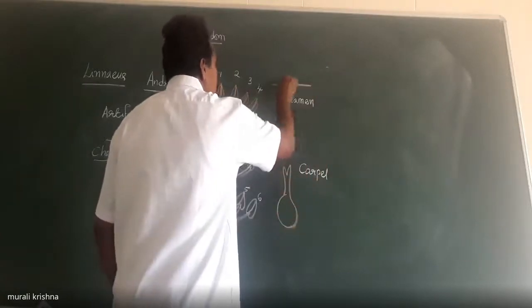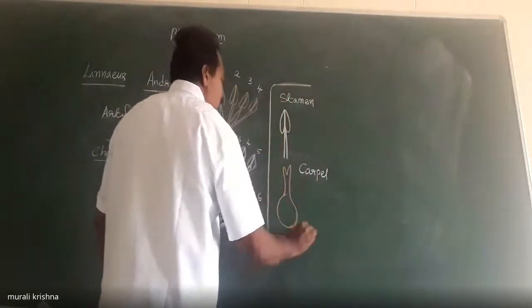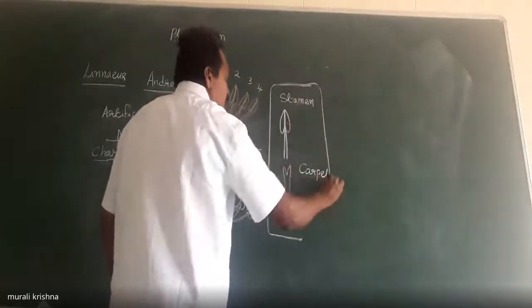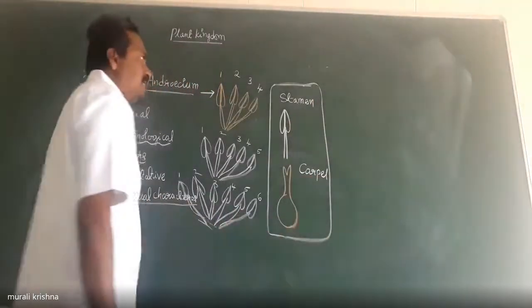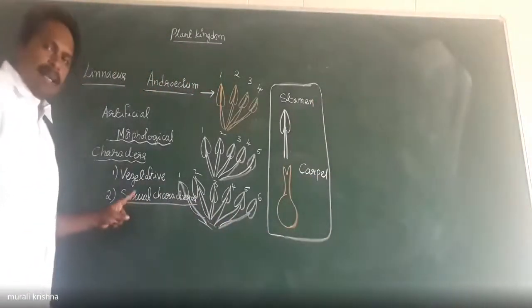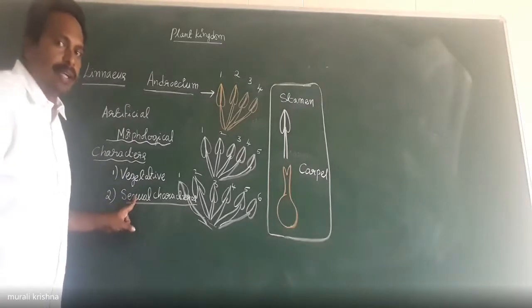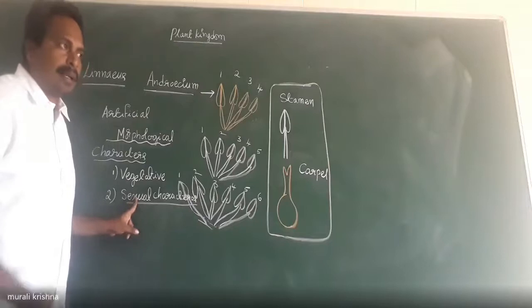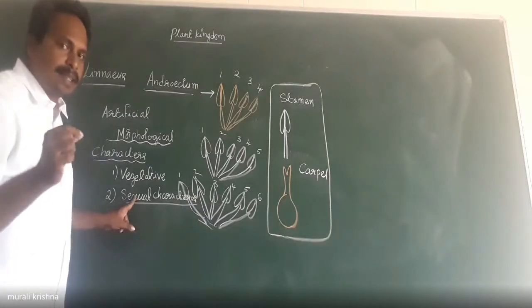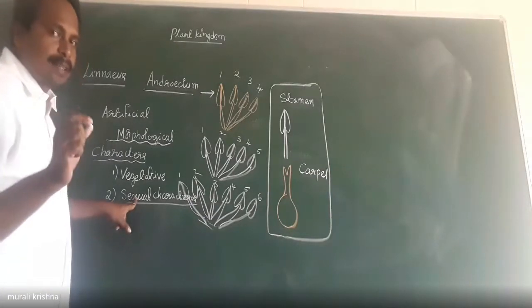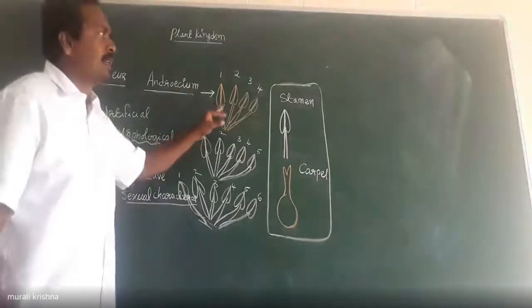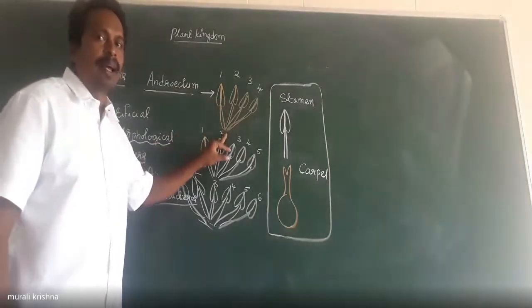Carpel is the female sex organ of the flower. So the Linnaeus scientist considered the sexual characters for classification of the plants into various groups. Which sexual character? The number of stamens in the androecium.